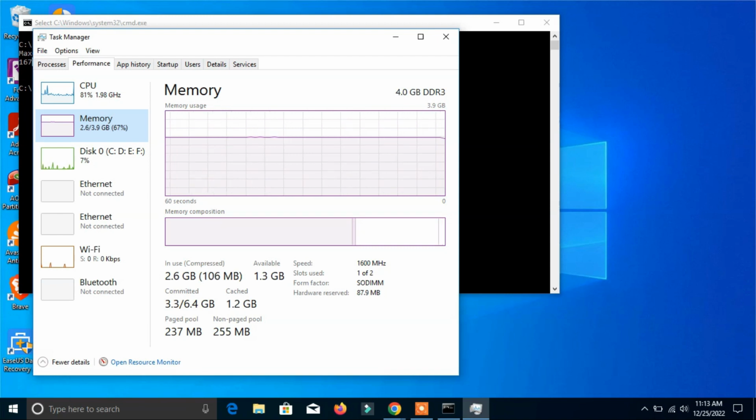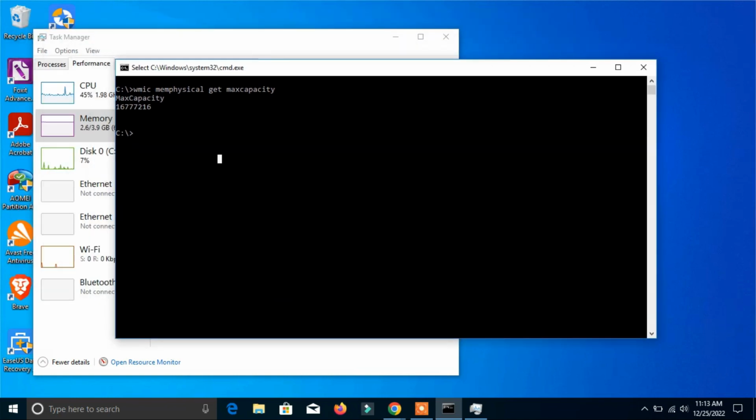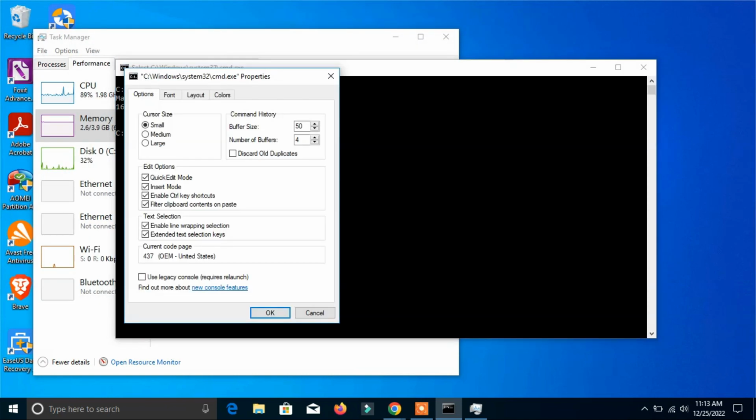Now the second way is command prompt. We can also use command prompt to see how many slots you have in your computer. So go to cmd again, and here I will increase the font of this command prompt.